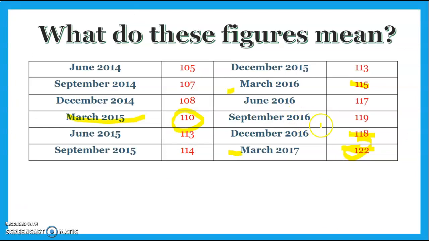Okay, so these figures tell us what prices are compared to what they were in 2012. Because prices are constantly increasing, the CPI is increasing. The only time it goes down is, you can see, from September to December 2015. That means prices went down in that quarter. And again, from September to December 2016, prices went down slightly. But every other quarter, prices went up slightly.